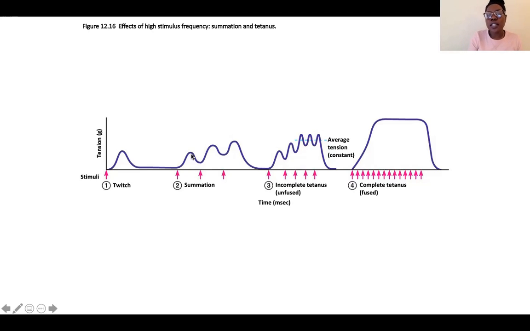Because we don't see full relaxation between this contraction and the subsequent action potential, which is allowing for another contraction, we then see that these contractions start to overlap. They start to kind of sum together. So we fire another action potential that stimulates the muscle again. The relaxation of this first contraction had not fully taken place. And so we're not starting from a zero point of tension, we're starting from a midway point of tension. And so that is why the next time we would generate more force.